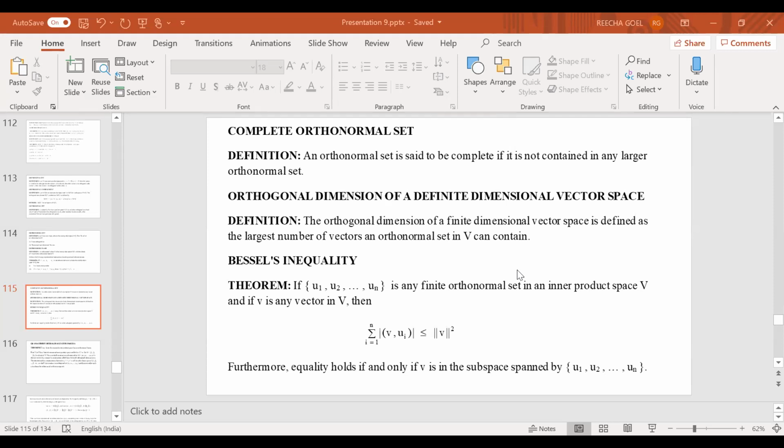It says that if U1, U2, ..., Un is any finite orthonormal set in an inner product space V, and if V is any vector in V, then we have the summation for i = 1 to n of mod of the inner product of V with Ui, squared, is less than or equal to the square of the norm of V. Again, equality holds if and only if V belongs to the space generated by U1, U2, ..., Un. Otherwise, you have strict inequality.